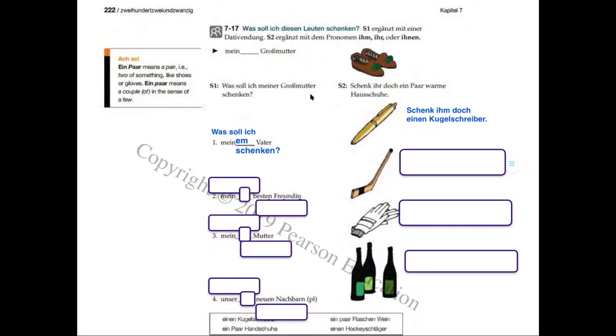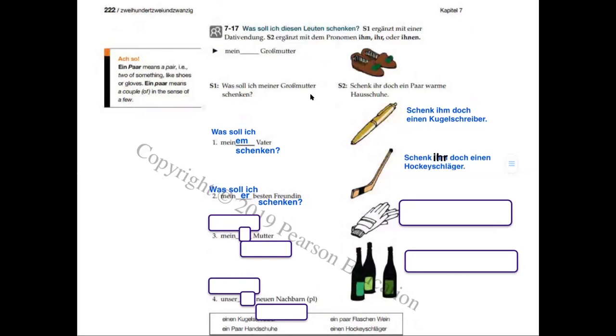Meine beste Freundin. So, was soll ich meiner besten Freundin schenken? Und wir sagen, schenk ihr doch einen Hockeyschläger. Und meine Mutter. Was soll ich meiner Mutter schenken?